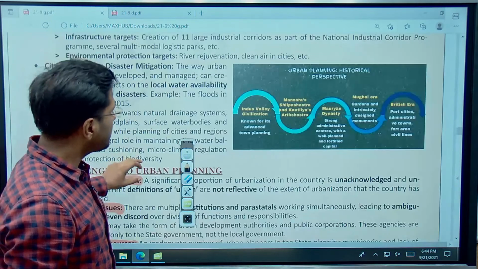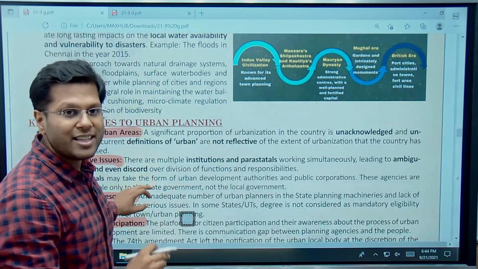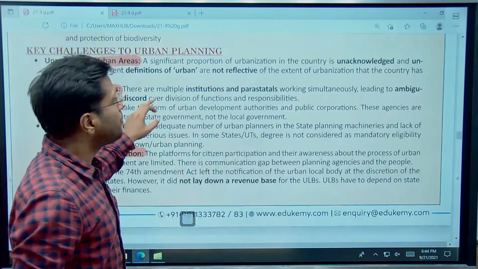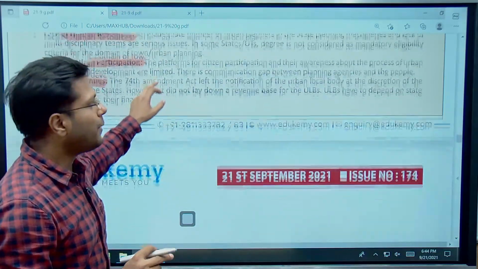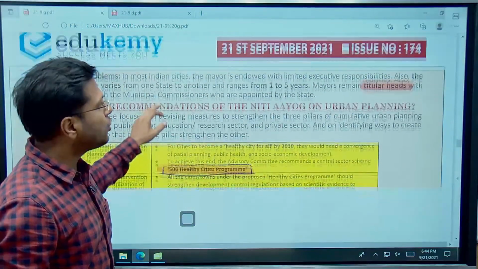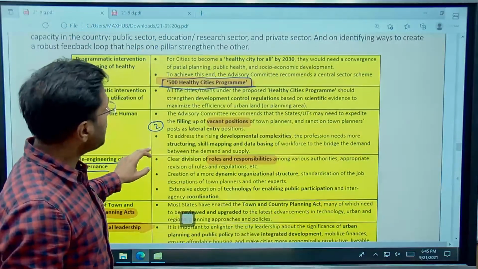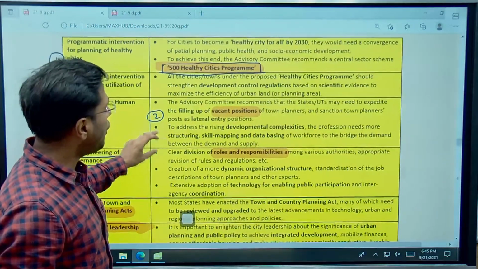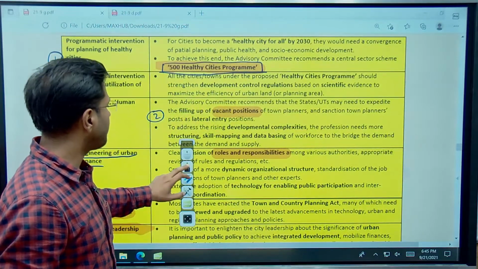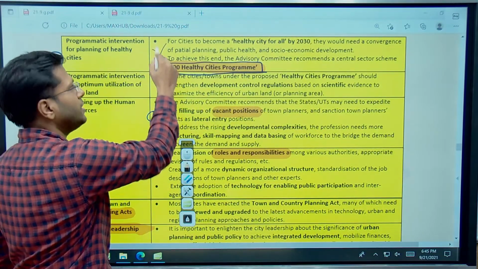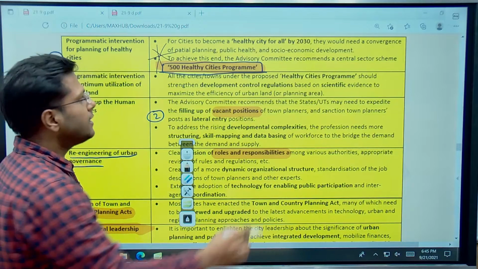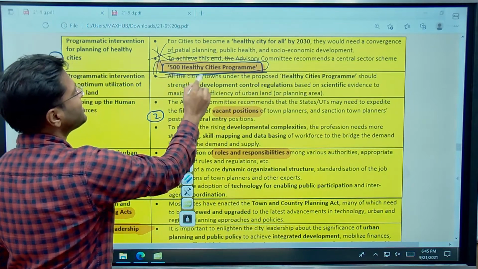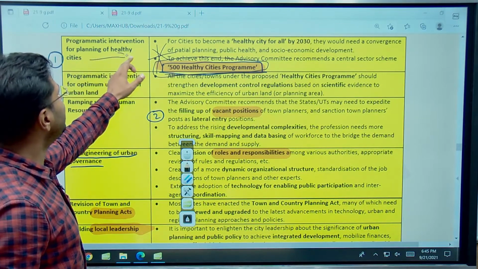However, this time when we see increased urbanization, all that is needed is to put remarkable thrust on urban planning, right? And this is where NITI Aayog suggests some important measures. One important measure it suggests is presence of 500 city health program. So this is the first important thing. This you must write as a keyword, right? So this is about 500 health cities program. This is one important thing NITI Aayog suggests.